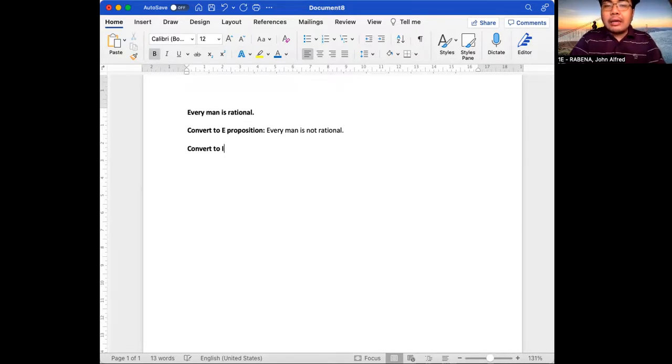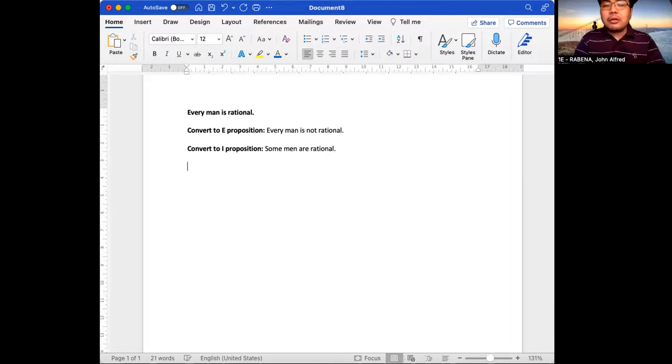Now let's convert to I proposition. An I proposition has a particular quantity and positive quality. So we make use of the word some to indicate a particular quantity. Example, some men. And it has a positive quality, so the linking verb should be positive as well. Some men are rational. So that is the I proposition.